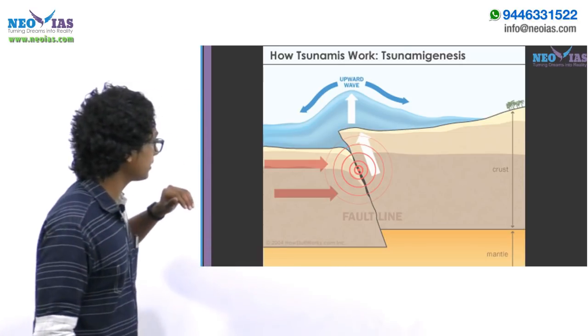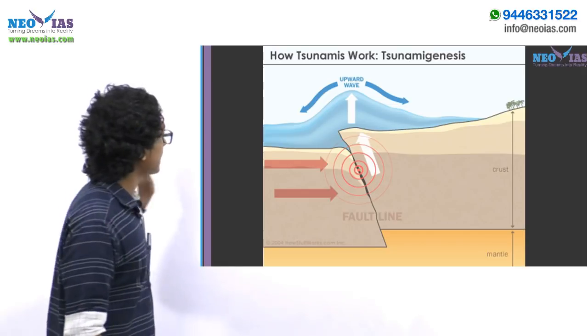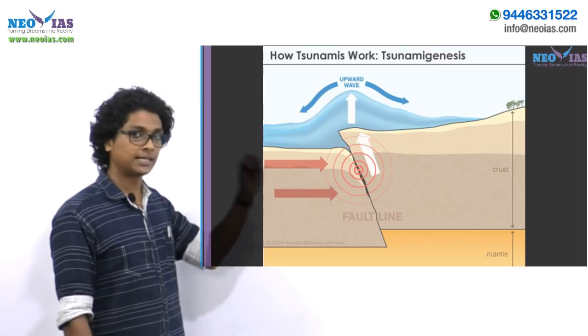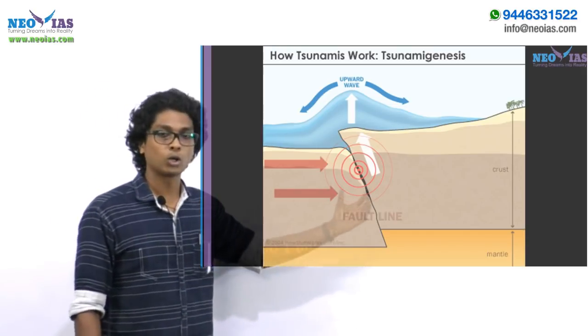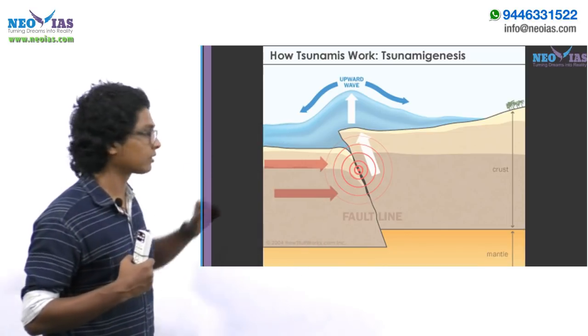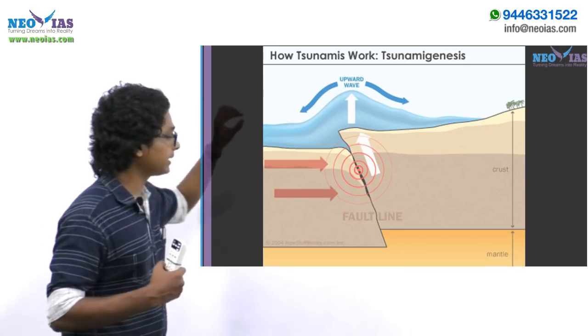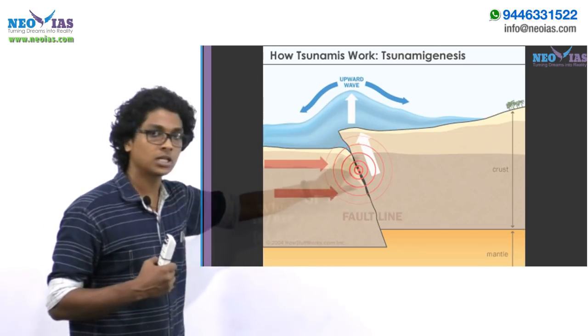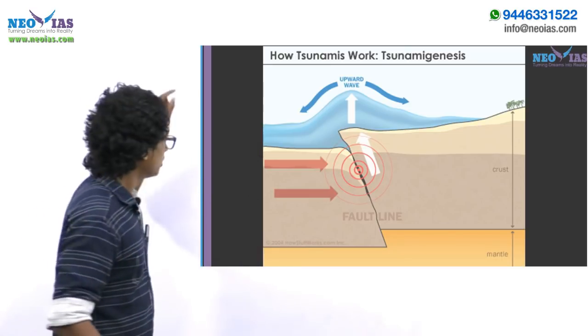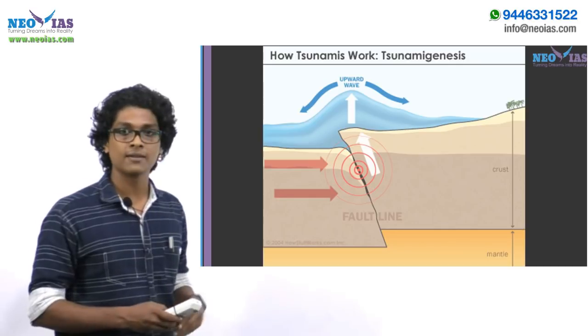Now, the second statement: they appear as a gentle rise and fall of the sea. The question is, the tsunami waves are leaving the deep water and traveling towards the shallow water. As I've said before, when they reach the shallow water, the wave height will increase. I mean, they won't appear as a gentle rise or fall. So the second statement is wrong and the first statement is correct. The speed will be reduced, and their wave height will increase. So the first one is correct and the second statement is wrong, and the answer comes out as A, which is 1 only.